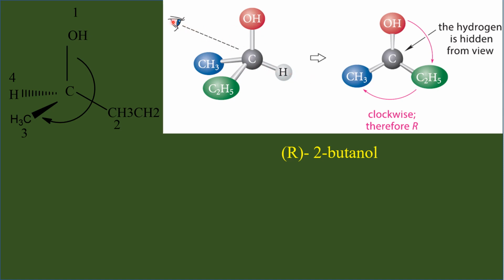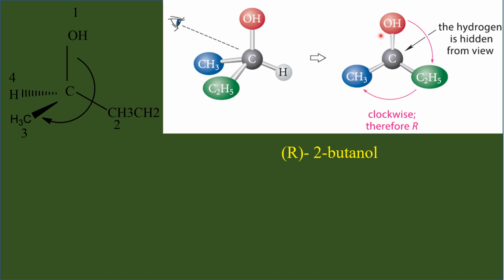So when I am looking at the molecule from this side, only these three groups will be visible to me, and that is what I have shown here. The hydrogen is hidden at the backside. It is just like the Newman projection. In the Newman projection, the backside carbon is hidden by the front carbon. It's very similar to that. The hydrogen at the backside is hidden by this carbon. So only these three groups are visible to me.